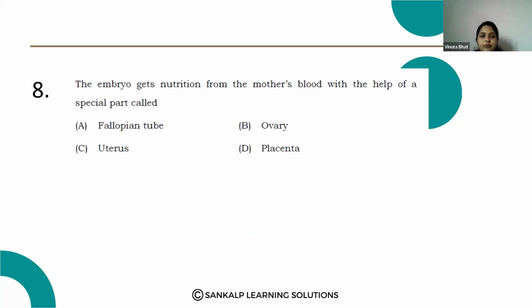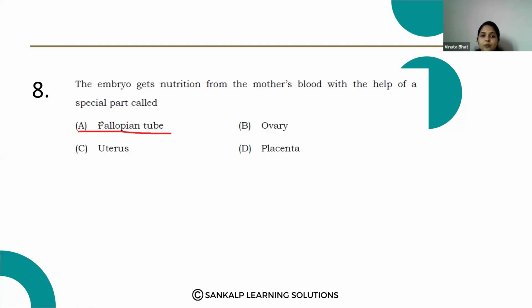Next question. The embryo gets nutrition from the mother's blood with the help of a special part called: option A, fallopian tube. Option B, ovary. Option C, uterus. Option D, placenta. From which part does the developing embryo get nutrition from the mother's blood?